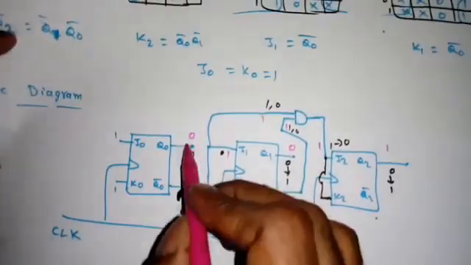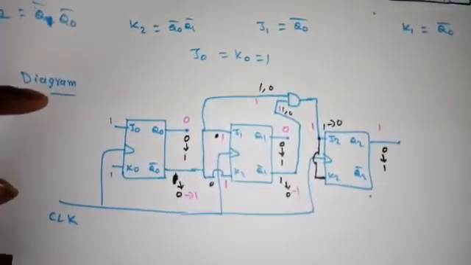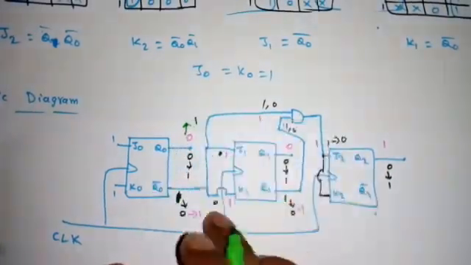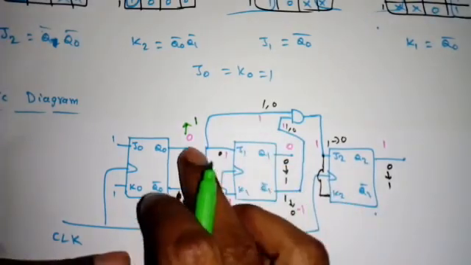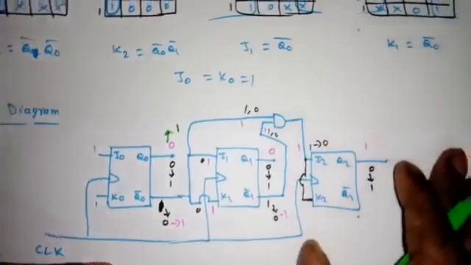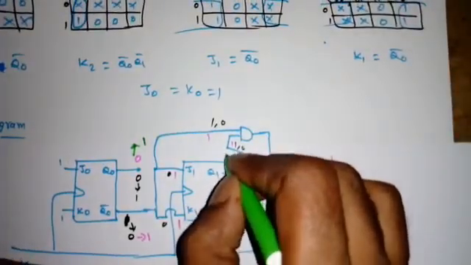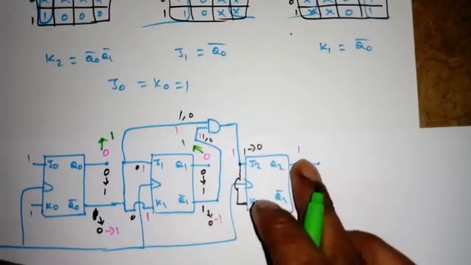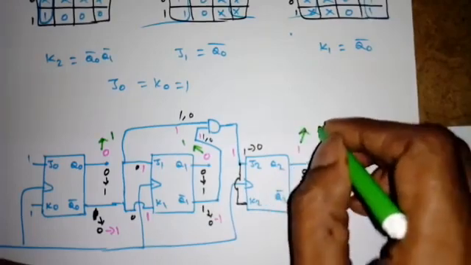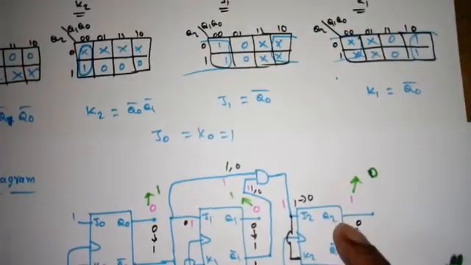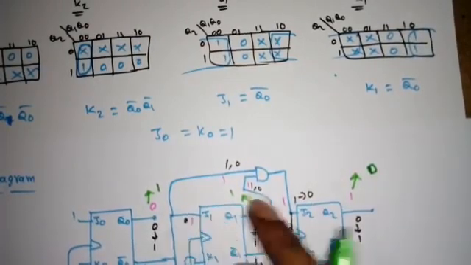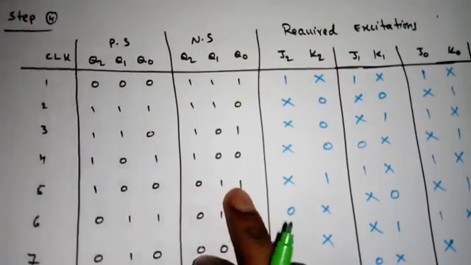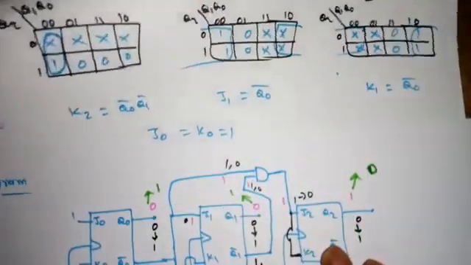Now if we apply the clock, what will happen? So anyway this will change its state. So the next state will be 0 to 1, right? So what happens to this circuit? So this is 0 means this is 1, so 1 1 means it will also toggle its output. So 0 to 1. So what happens here? Now here this is also 1, so previous is 1, now it will toggle. So next state is 0. See, so this is the required state, right? So 1 0 0 to 0 1 1, that is the next sequence. See, 1 0 0 to 0 1 1. So it is following the sequence as we required.